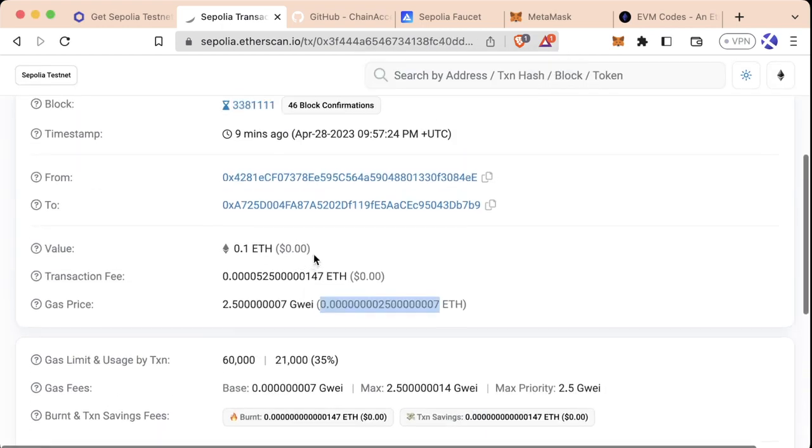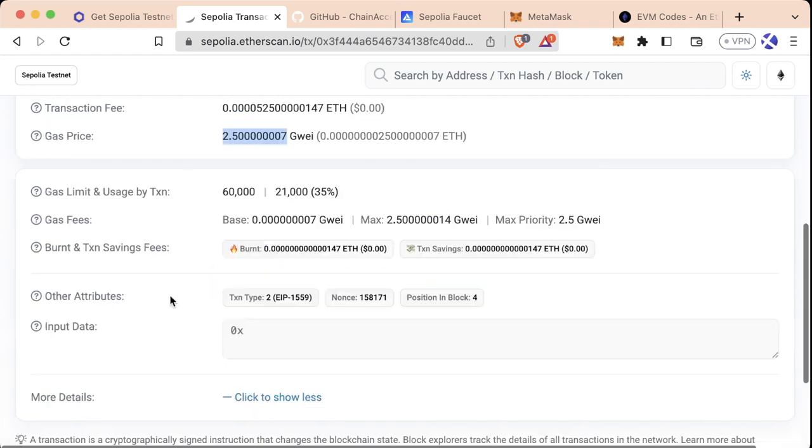So this means that whoever sent us this 0.1 ETH also paid 0.0000525 blah, blah, blah ETH to a blockchain node, to a validator on the Sepolia Ethereum testnet. Now, each blockchain has their own unique way of calculating how much transaction fee someone's actually going to pay. For most EVM chains, this is the simple algorithm. It's going to be gas used times gas price. After we understand how the blockchain works more in depth, I'll explain to you what the rest of these values stand for.